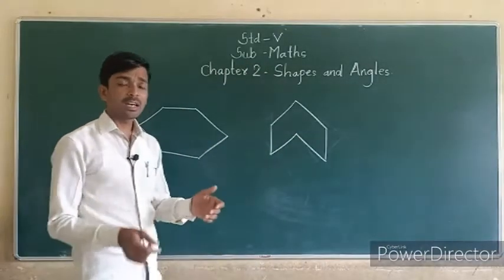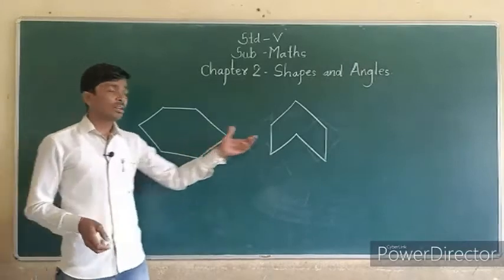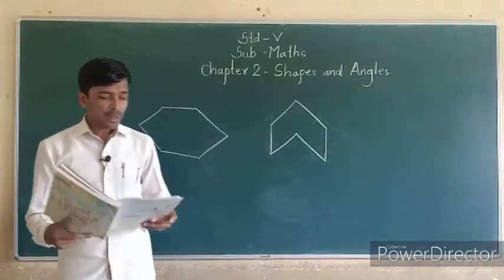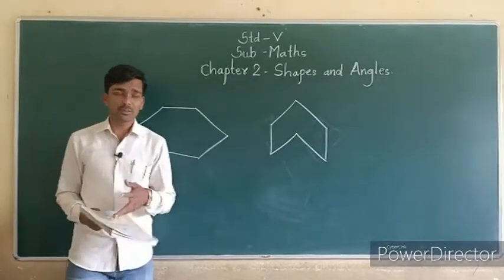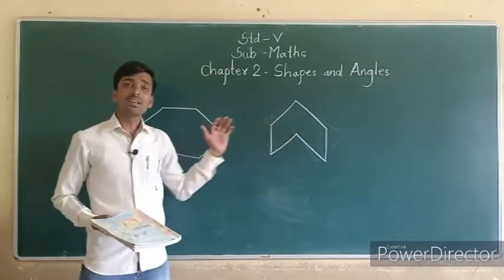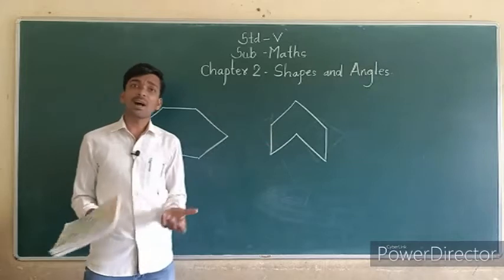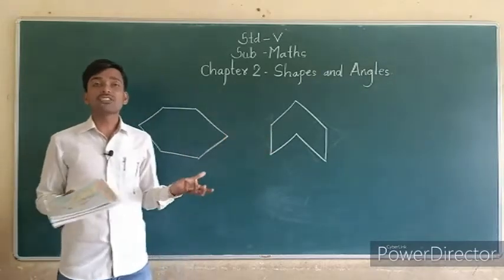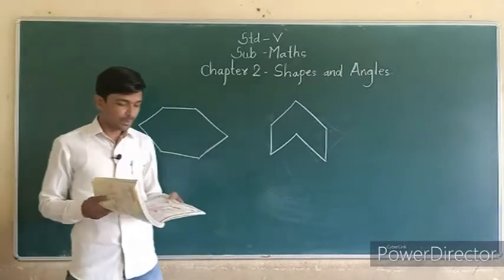See, they are using matchsticks and making those shapes. So Rohini said it is a closed shape. Yes, these are closed shapes. Why? Because there is no gap in these figures. So these are called closed shapes.